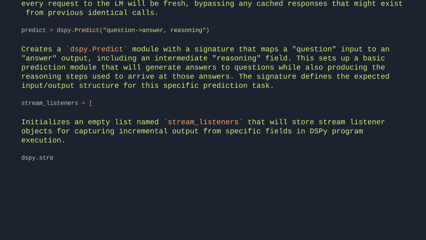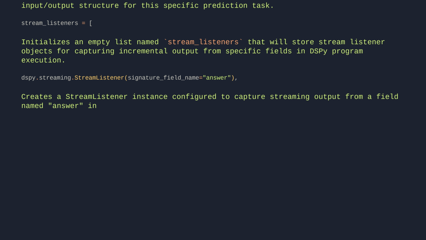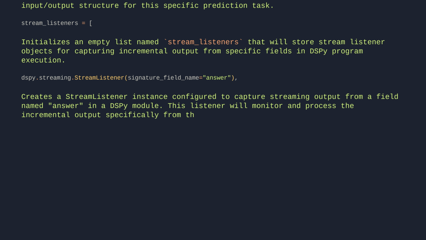dspy.streaming.StreamListener(signature_field_name="answer"). Creates a StreamListener instance configured to capture streaming output from a field named answer in a DSPy module. This listener will monitor and process the incremental output specifically from the signature field identified as answer during program execution.